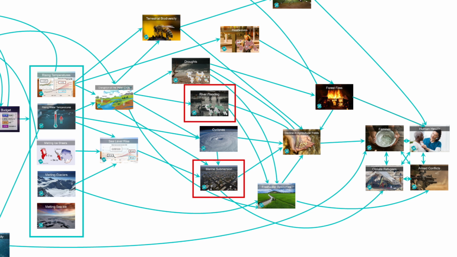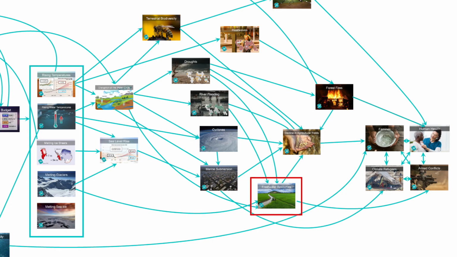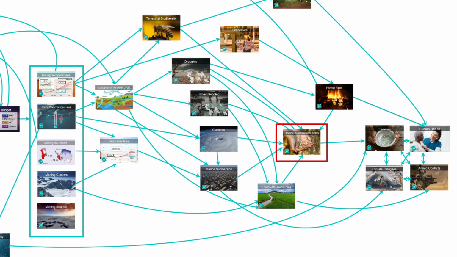Then we start to see how these phenomena affect extreme climate events, such as hurricanes, river and coastal flooding, droughts, heat waves, and so on, making them stronger and more frequent. We also have freshwater resources that are affected by changes in rain, but also by the disappearance of glaciers that regulate the flow of rivers. All these extreme climate phenomena, along with problems in freshwater resources, lead to a decrease in agricultural yields, which is also caused by a loss of biodiversity, especially with respect to pollinators and ground biodiversity.